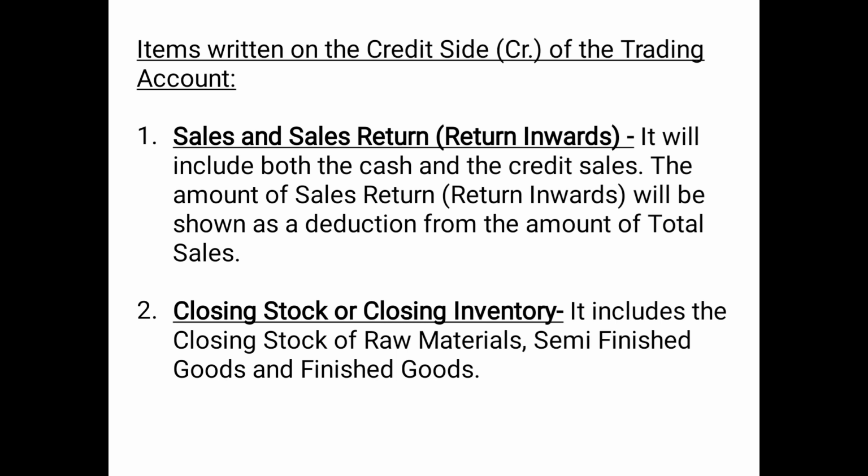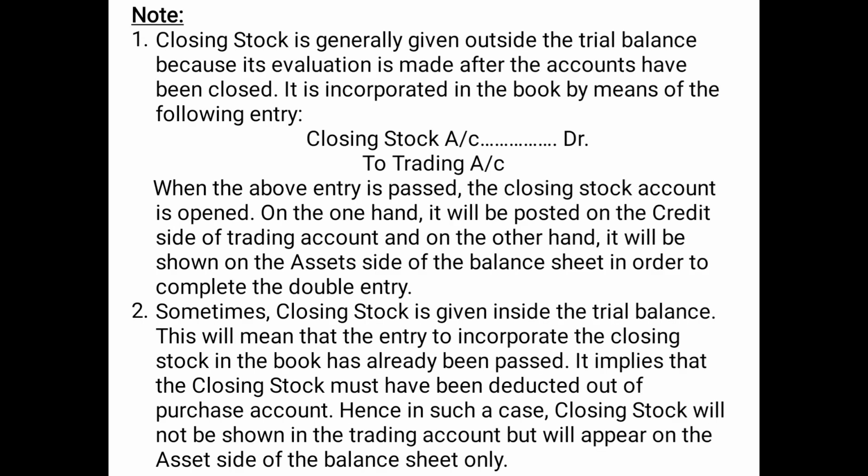The second item which will be shown on the credit side of the trading account will be closing stock or closing inventory. And just like opening stock, closing stock will also include closing stock of raw materials, closing stock of semi-finished goods, and closing stock of finished goods. Now again there are some notes. Note number 1: closing stock is generally given outside the trial balance because its evaluation is made after the accounts have been closed.